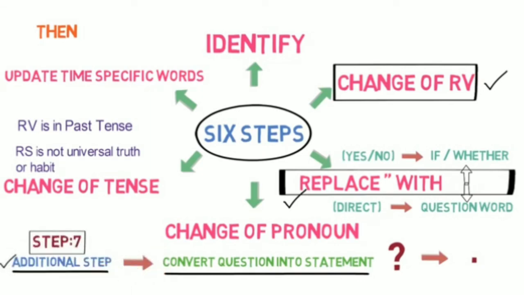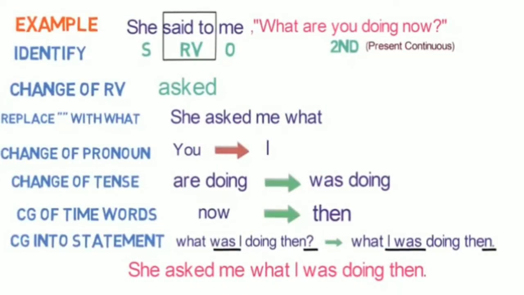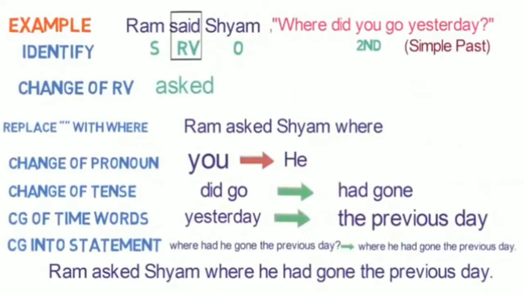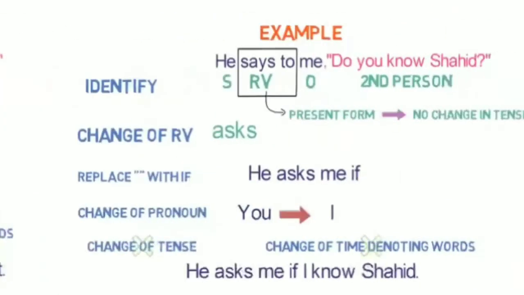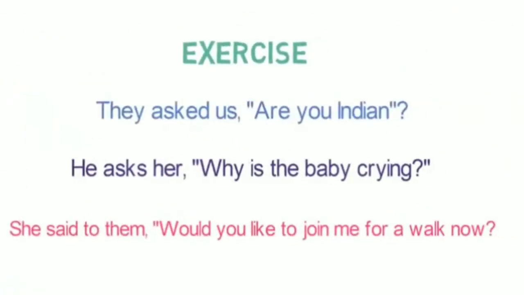And number 3, an additional step, convert a question into a statement at the end of all 6 steps. After that, we looked at some examples of it. And finally, I gave you an exercise whose answer you will be giving me in the comment section.